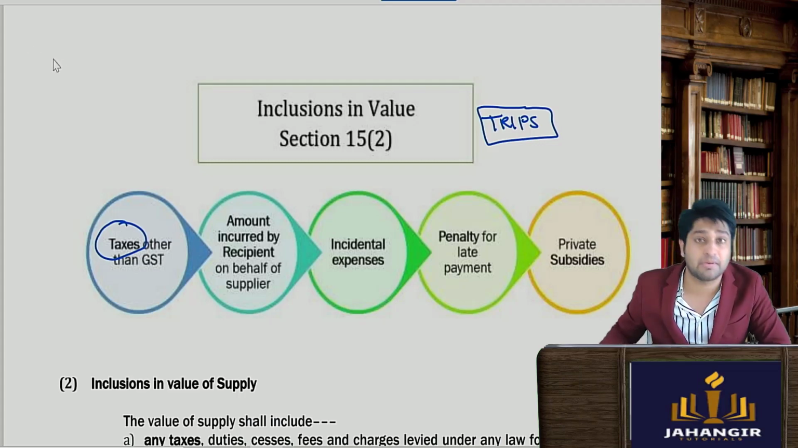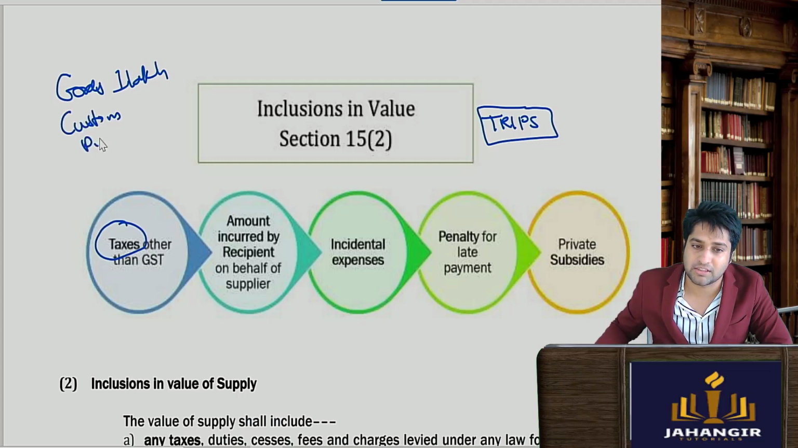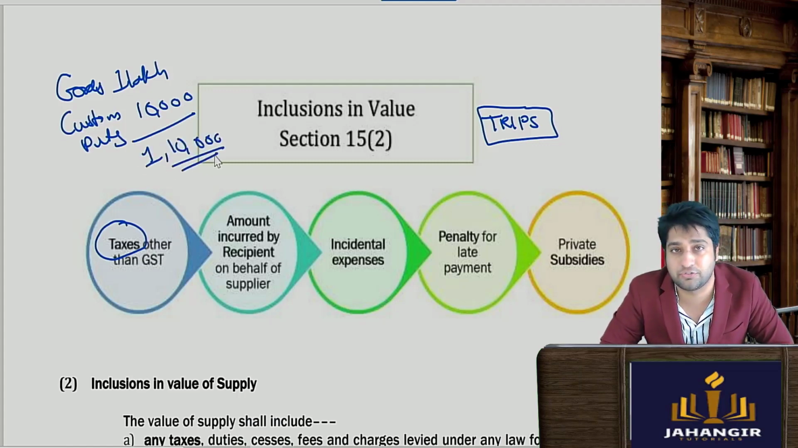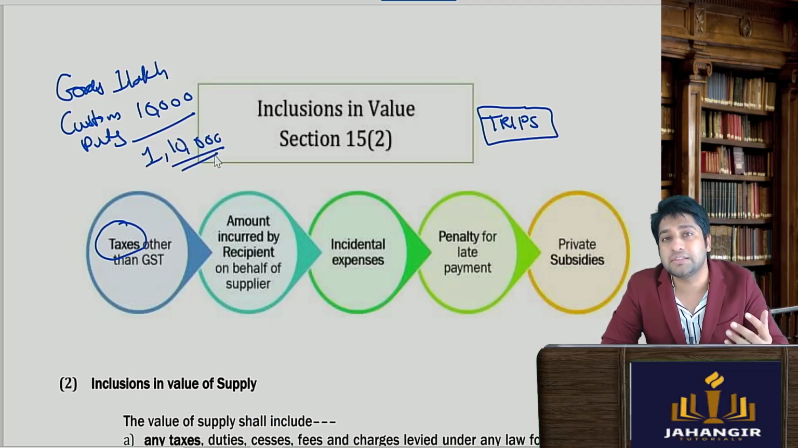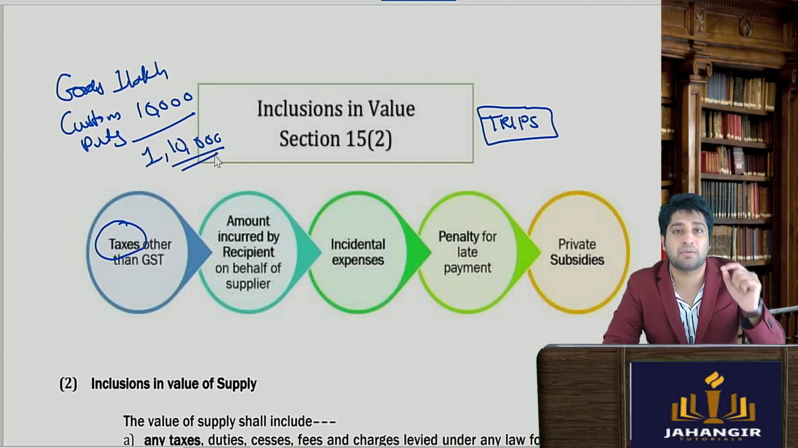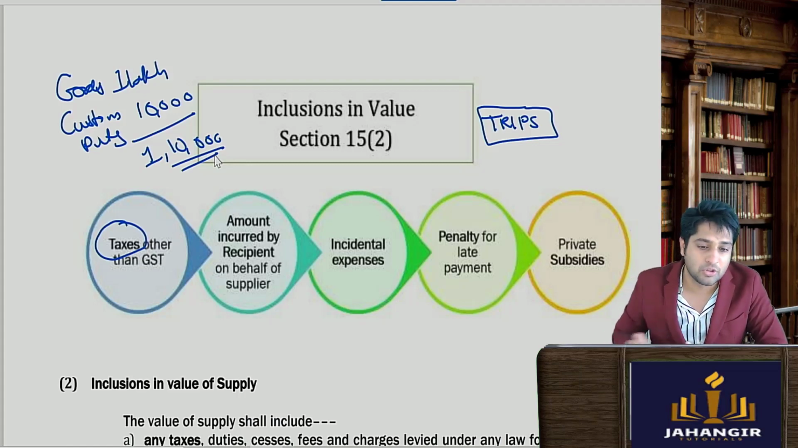For example, if I'm importing goods worth 1 lakh rupees and I paid a custom duty, which is a kind of tax, of rupees 10,000, the net figure at which I could get the goods, the landed cost, was 1,10,000. So what will the GST apply on? The GST rate will apply on 1,10,000, not 1 lakh. So they say to include this tax in the value of supply.